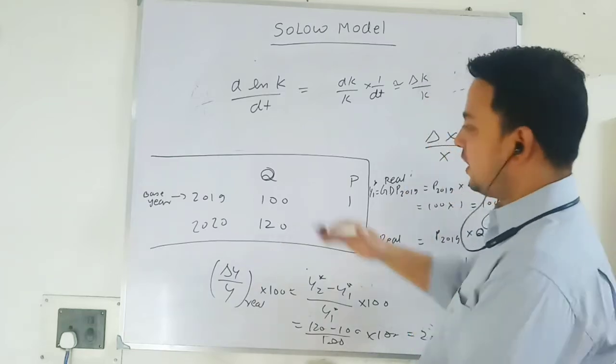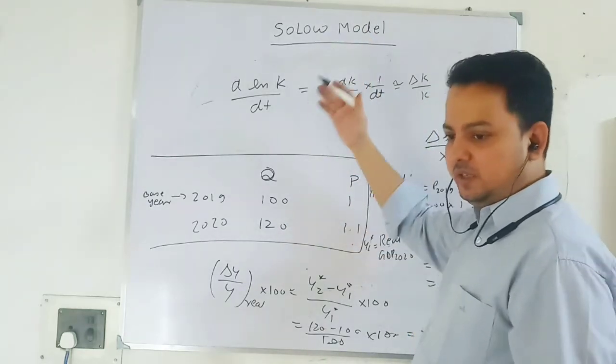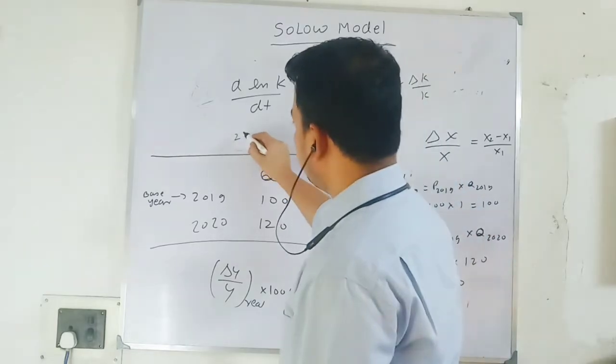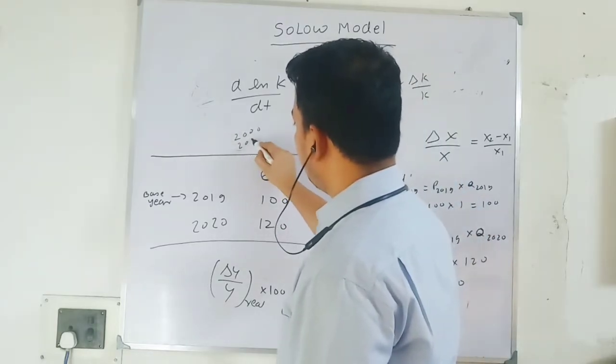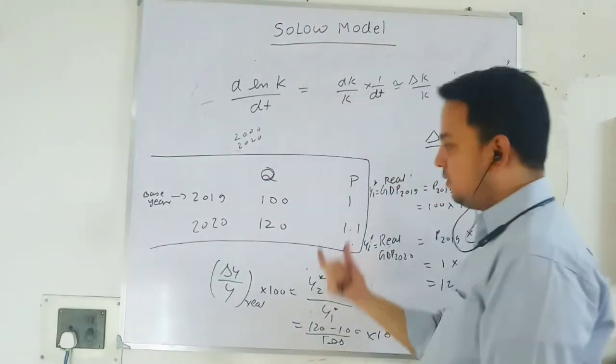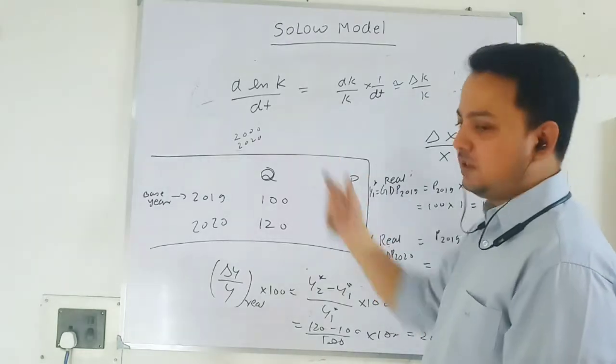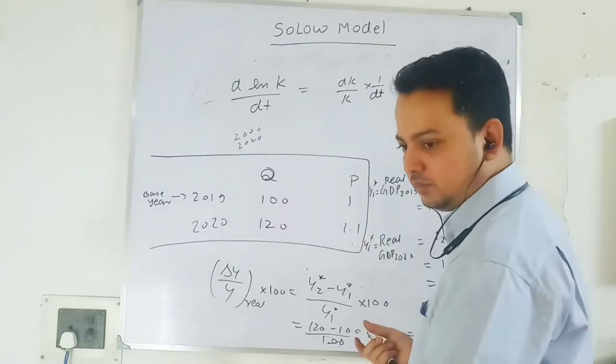But if we are considering a longer period of time, say 20 years, 30 years, if I am comparing, say, 2000 with 2020, then this t term will be important.